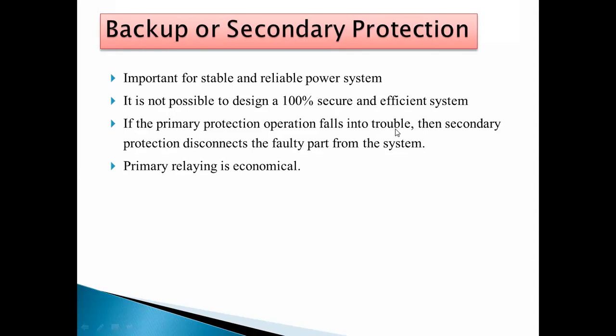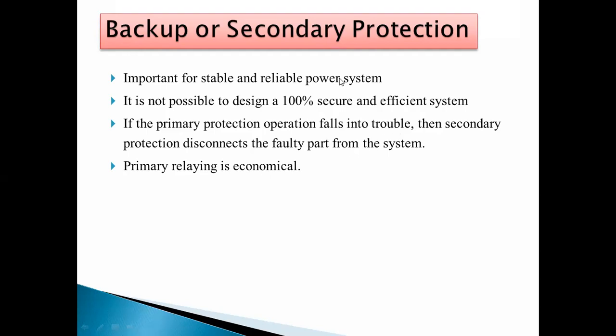But when there is a fault in the relay itself, or in that mechanism itself, then you need the backup protection. So it is important for a stable and reliable power system.